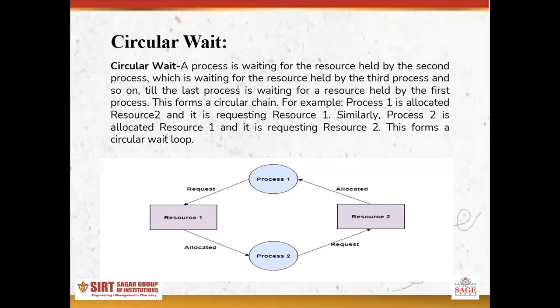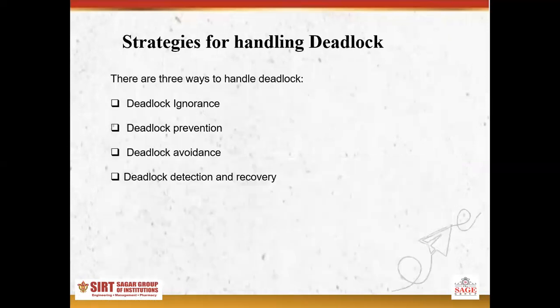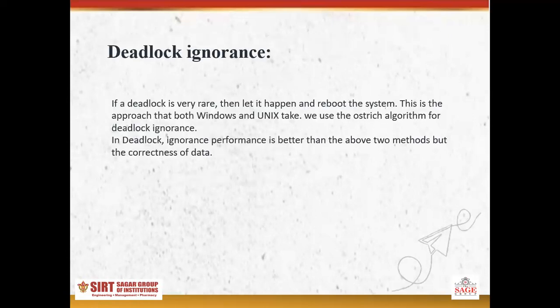If these conditions arise in our OS, what techniques handle them so that they do not cause deadlocks? There are some strategies for handling deadlocks: deadlock ignorance, deadlock prevention, deadlock avoidance, and deadlock detection and recovery.